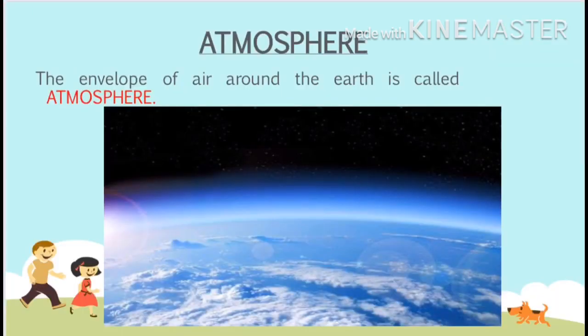As we know, air is present all around us. We cannot see air, but we can feel it when it moves. All living things need air to breathe, and air is a mixture of several gases. Air forms a layer around Earth. This layer is called the Earth's atmosphere. Basically, what is the atmosphere? The atmosphere is an envelope of air around the Earth. The atmosphere is very important for the survival of life on the Earth.